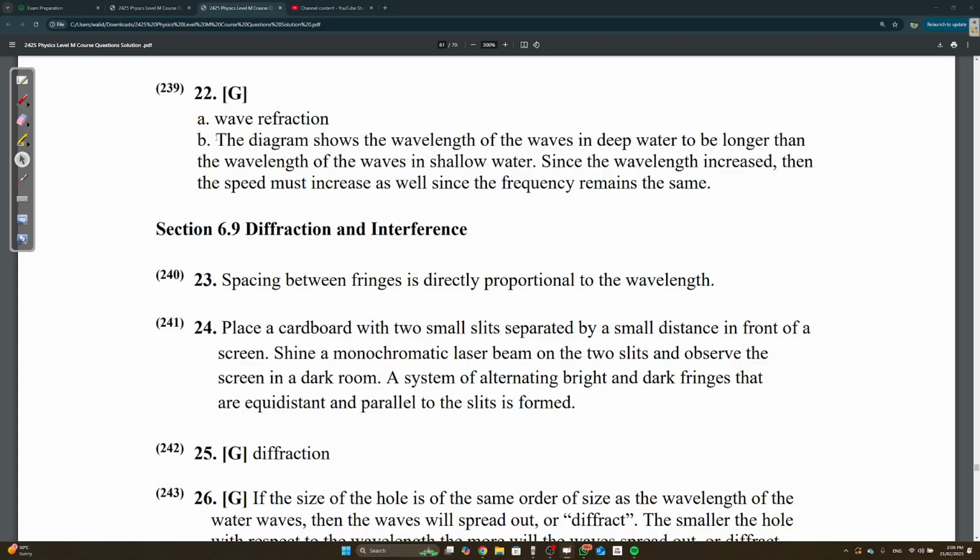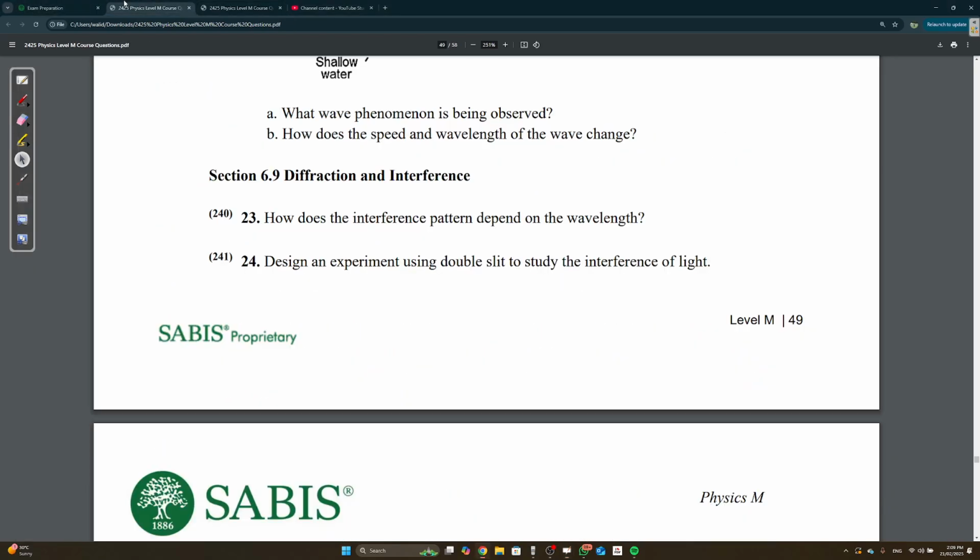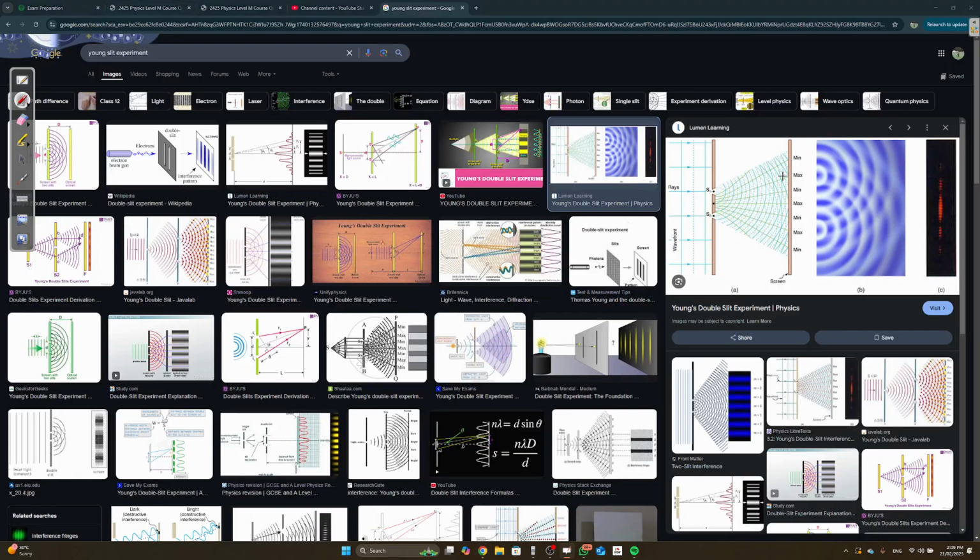Did we do this now? This is the diffraction slit experiment. Yeah, okay. If you remember, let me open the slit experiment for you. One second. Young's slit experiment is the one where we shine rays and we poke two holes, right? We poke two nice holes here. And basically we shine the rays through the holes.